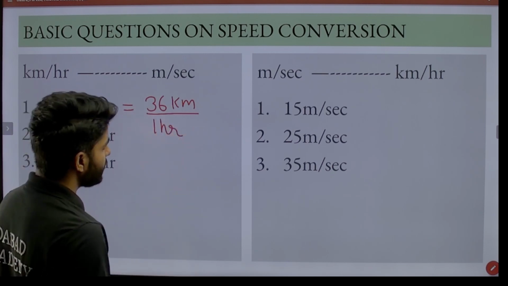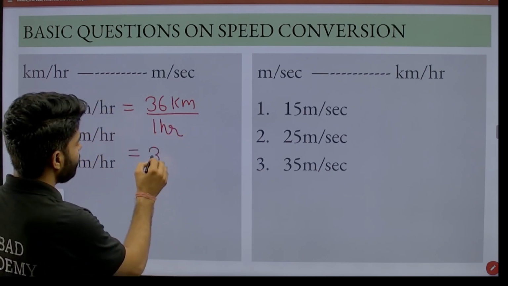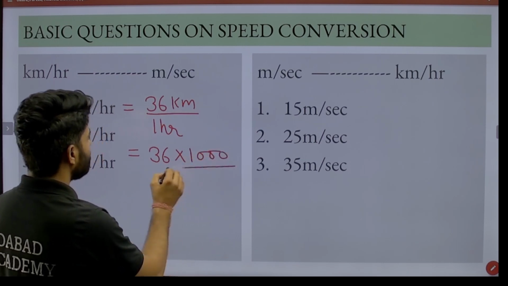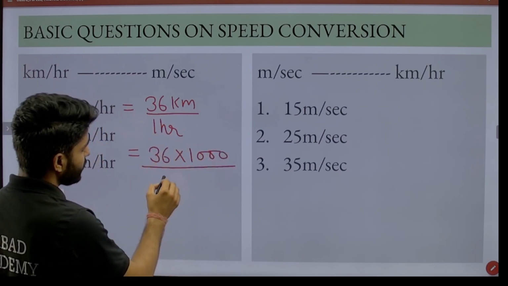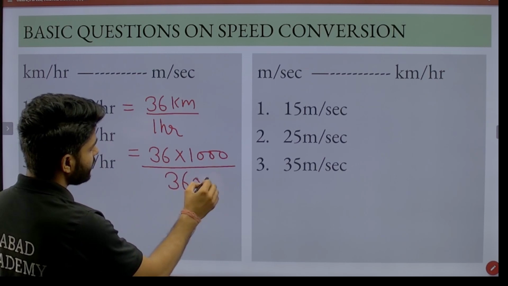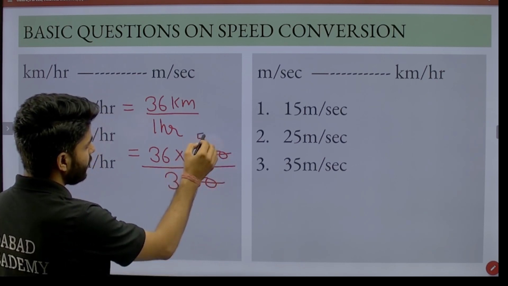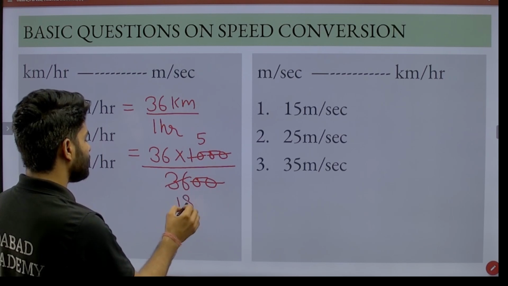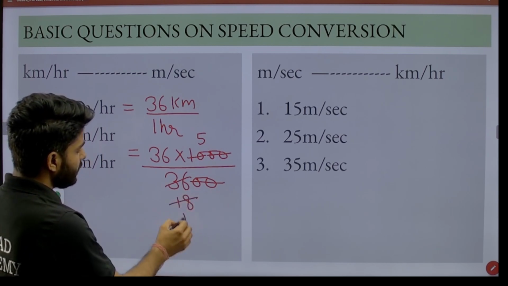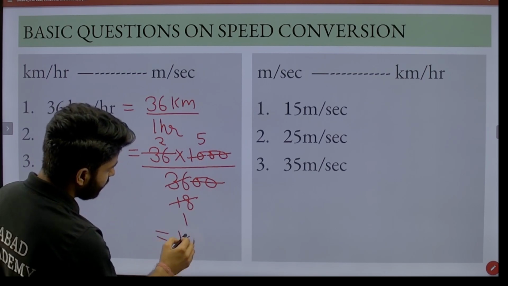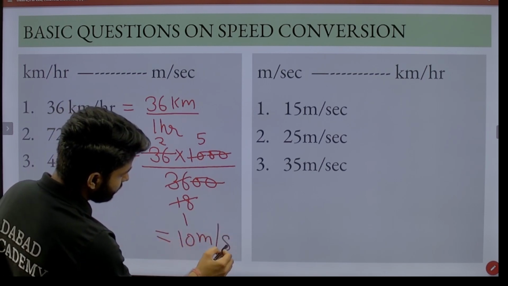In the previous page we saw that to convert into meter we multiply by 1000, and to convert 1 hour into second, that is 3600 second. If we cut 20 by 20, 2 5s are 10 and 2 18s are 36, 18 1s are 18, 18 2s are 36 and 5 2s are 10, that is 10 meter per second.